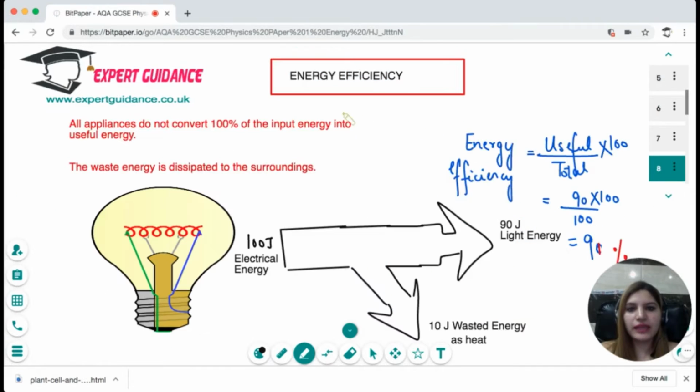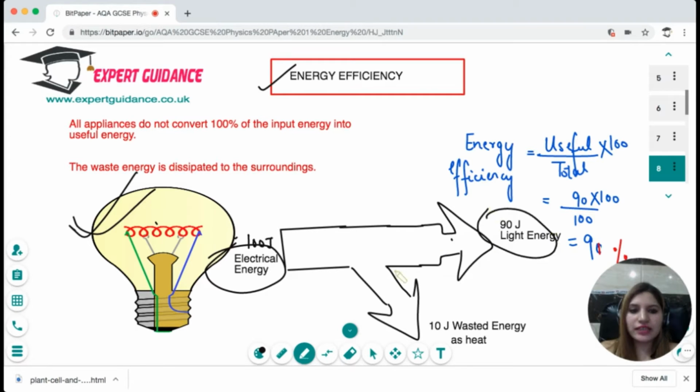Okay, next we have energy efficiency. Now, for any object, the energy is not 100% converted into the useful form. For example, you can see this example of a bulb. To a bulb, we have given 100 joules of electrical energy, out of which 90 joules get converted into light energy. The 10 joules get wasted as energy. Okay, so what is the total input we gave? We gave 100 joules, but out of which how much was useful? The useful was just 90 joules. So efficiency here is 90%.